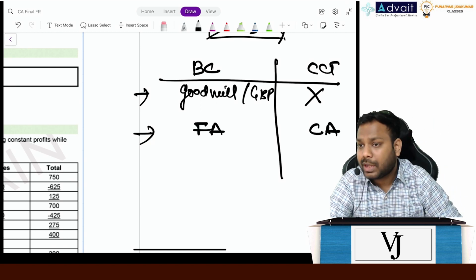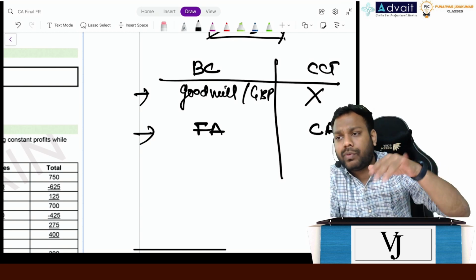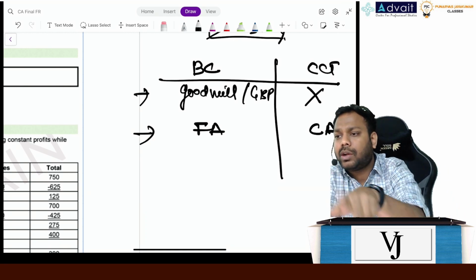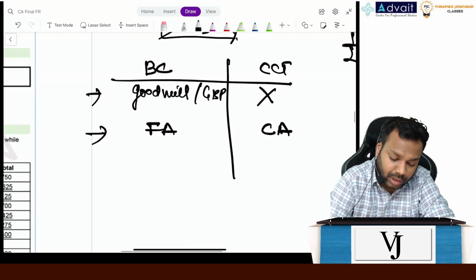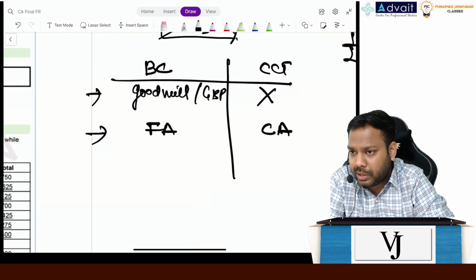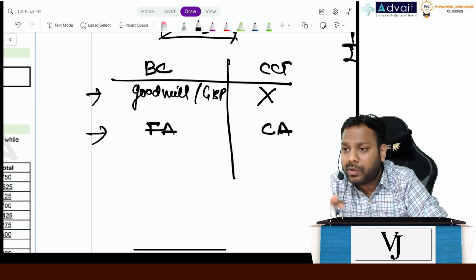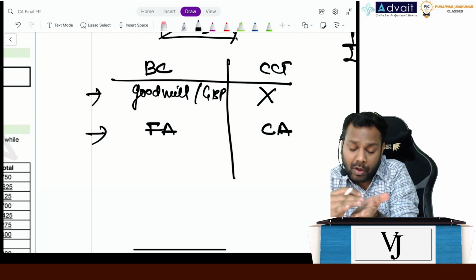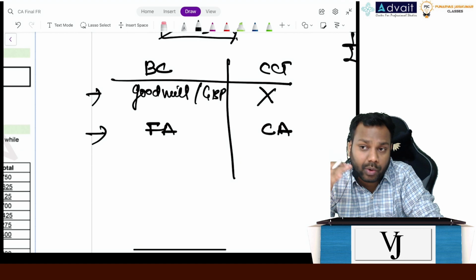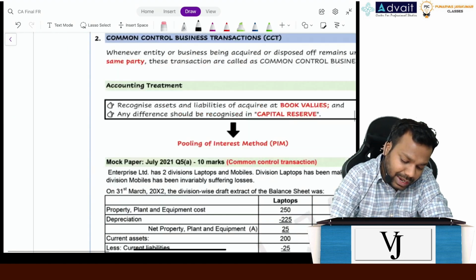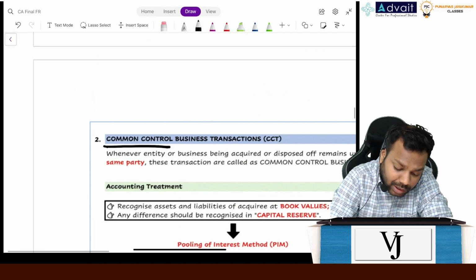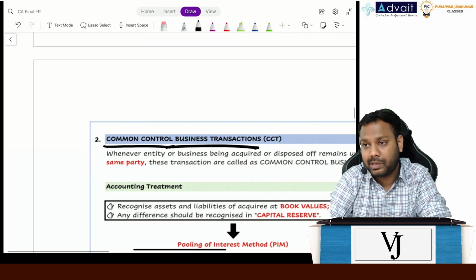You are not acquiring at fair value because you are not acquiring from someone outside. You are just acquiring within the group. This is called internal restructuring. This is not a sort of business acquisition. This is just the transfer of the subsidiary from one parent to another, from within the group. The controlling power, the controlling authority doesn't change. That's the reason the name itself says common control business transactions, right?